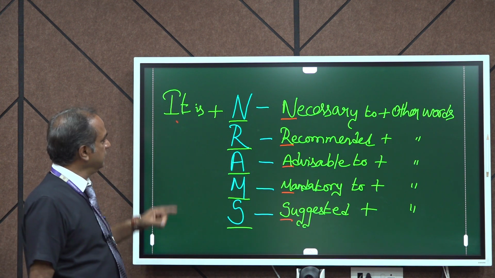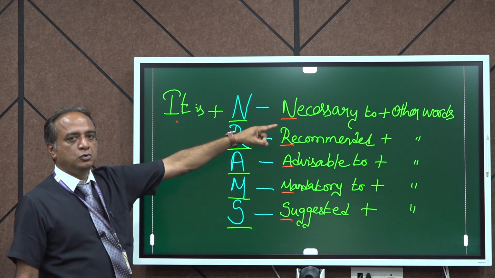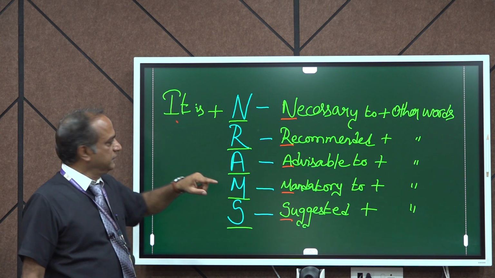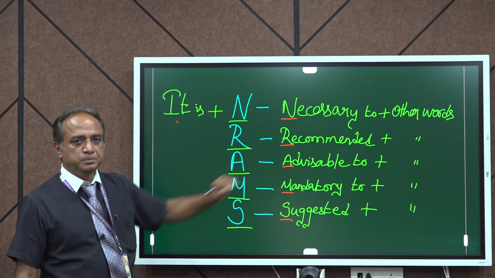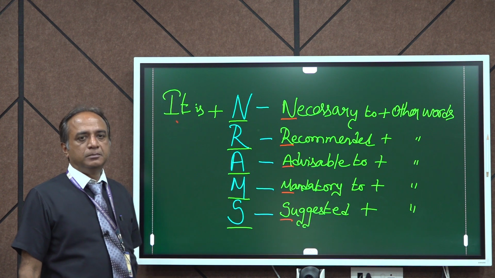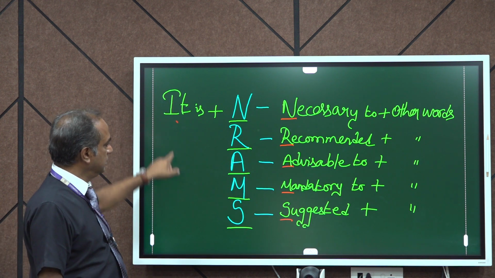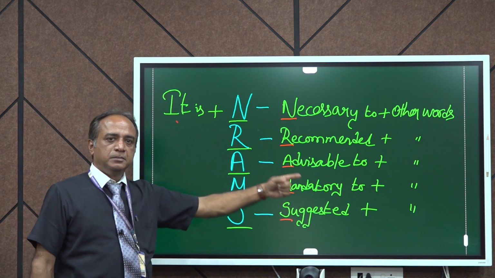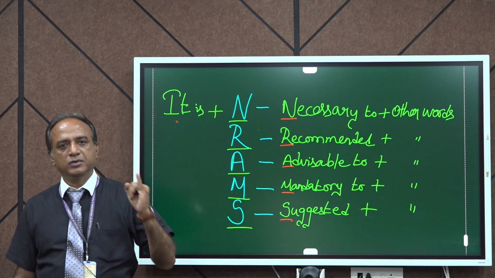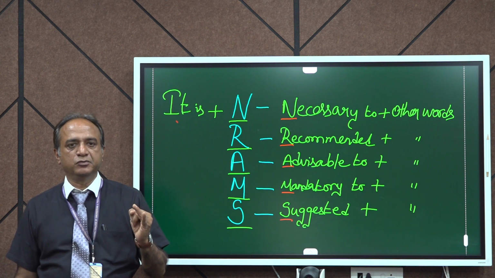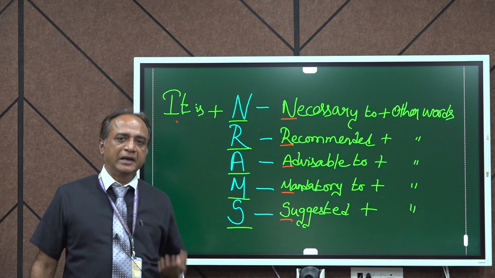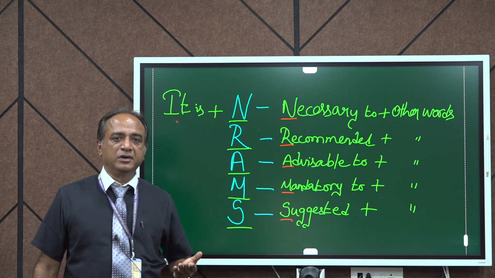Okay? So the first is it is necessary to plus other words. Second, it is recommended plus other words. Third, it is advisable to plus other words. Fourth, it is mandatory to plus other words. Fifth, it is suggested to plus other words. So to put it in a very simple way, N stands for necessary, R stands for recommended, A stands for advisable, M stands for mandatory, S stands for suggested.